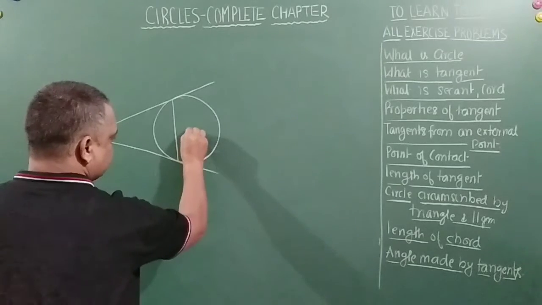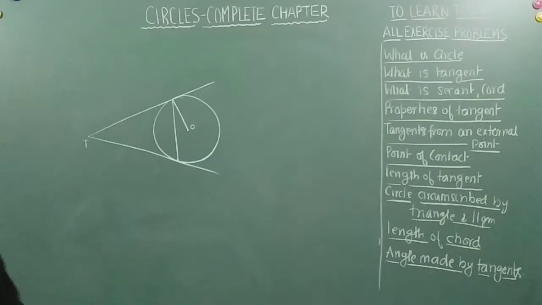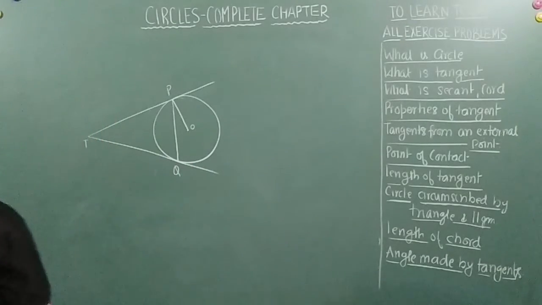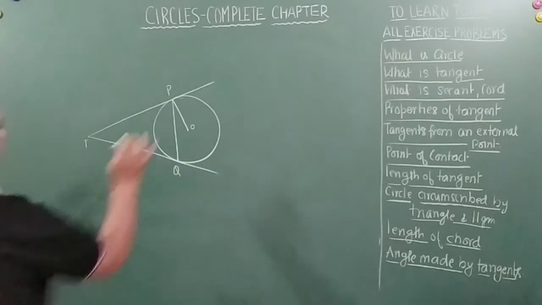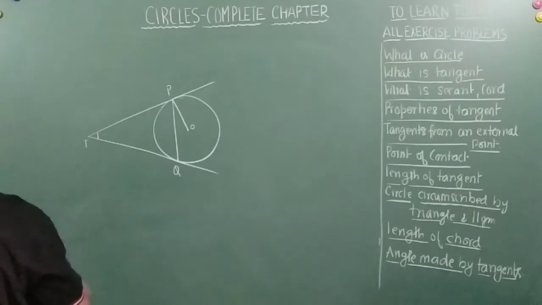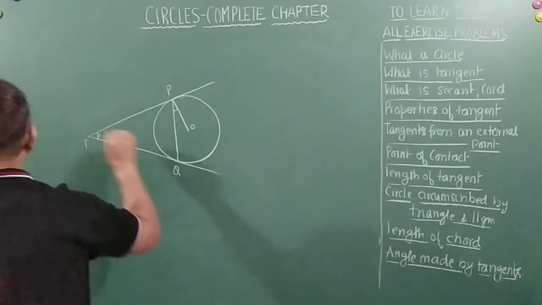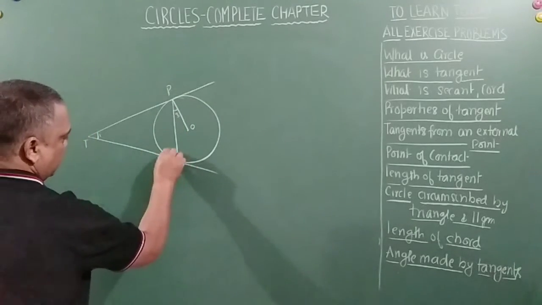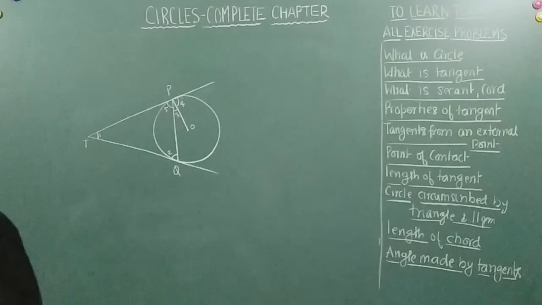Let us say this is the center of the circle O. I join this. Now what they are asking is, let me just first name it TP and Q, and they are asking to prove that angle PTQ, this angle, is equal to 2 times angle OPQ, that is this angle. So let's call it 1 and this 3. First let me just name everything: 2, 5 and 4, right friends?